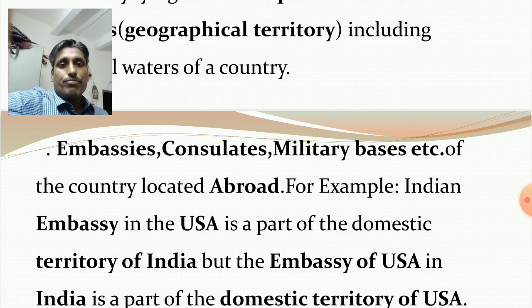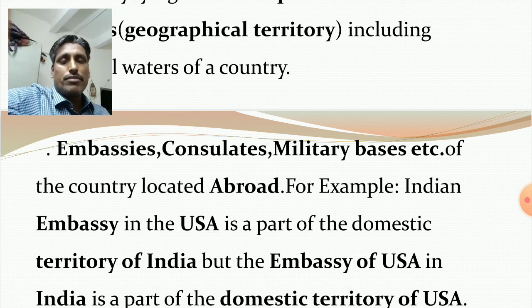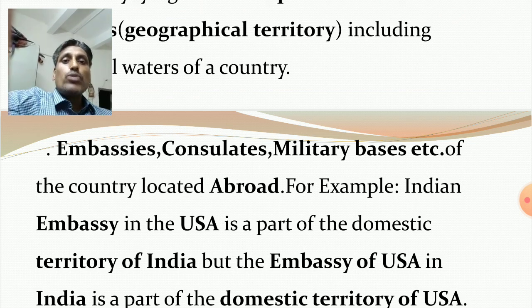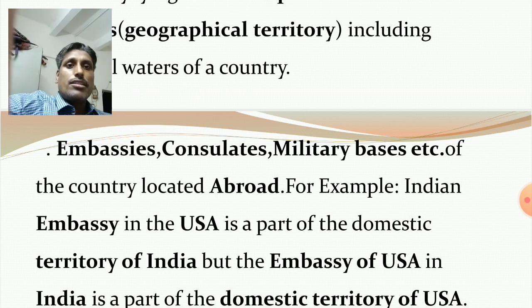The area occupied by the embassies in different countries belongs to domestic territory, because actually the regulations of the Indian government operate there. Clear? Similarly, Indian consulates in different countries.